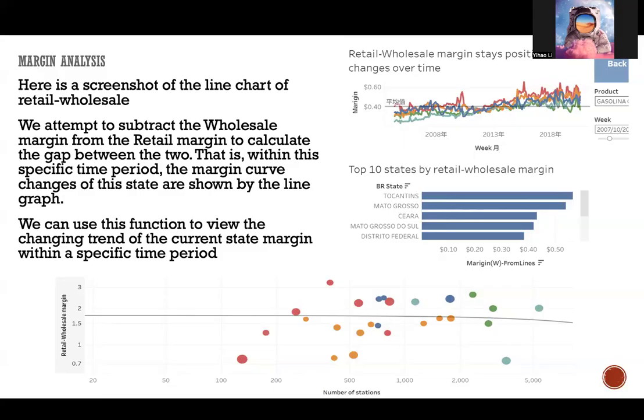This is very useful, because you can watch the three graphs. If the margin increases, it may indicate stronger retail pricing power or maybe higher distribution cost. And if the margin decreases, it may reflect competition, regulation, or cost stabilization. So through the dashboard, we can track the profitability and the pricing struggle dynamically.